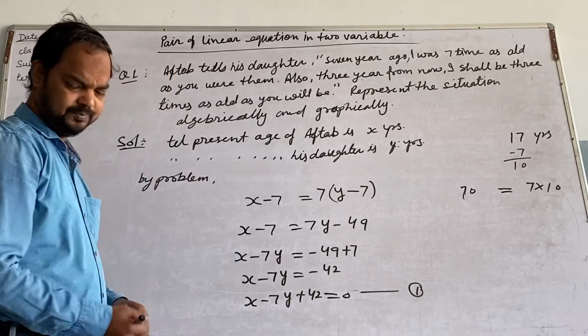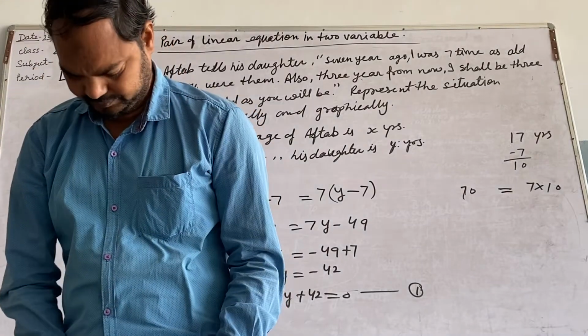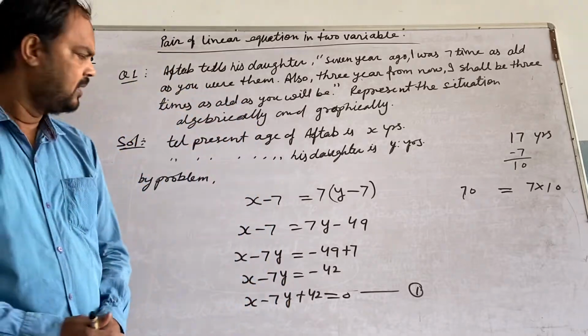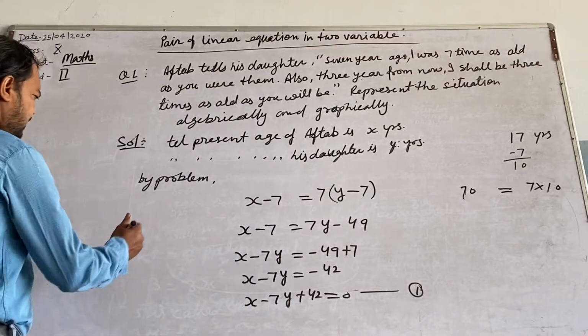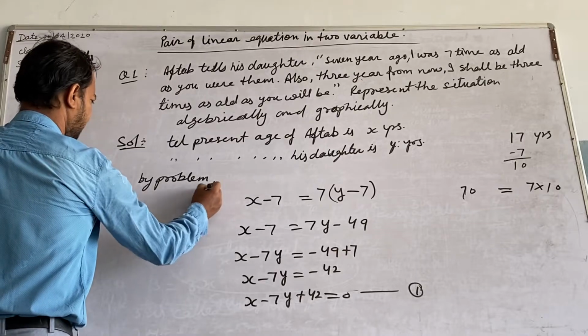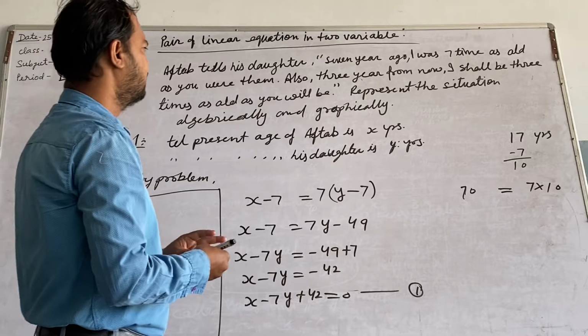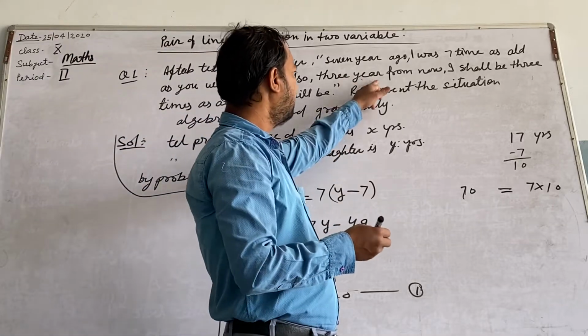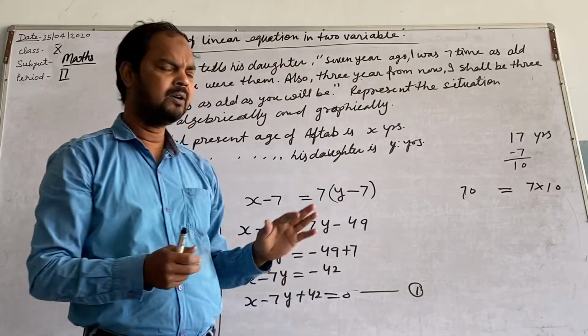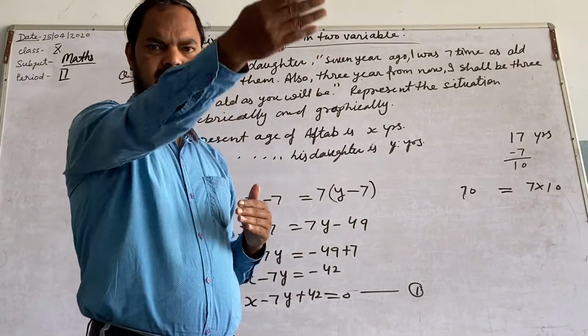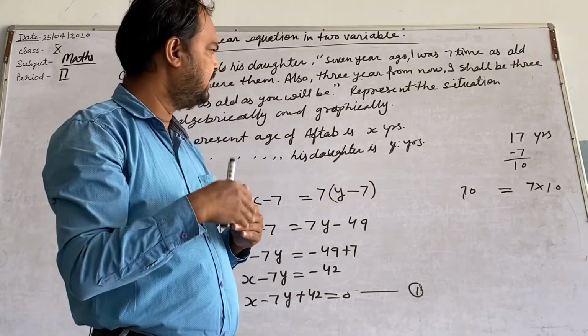Second equation. In the second equation, I am doing just here. Also, 3 years from now. What does 3 years from now mean? It means go ahead. 3 साल आगे जाना है. 3 years go ahead.